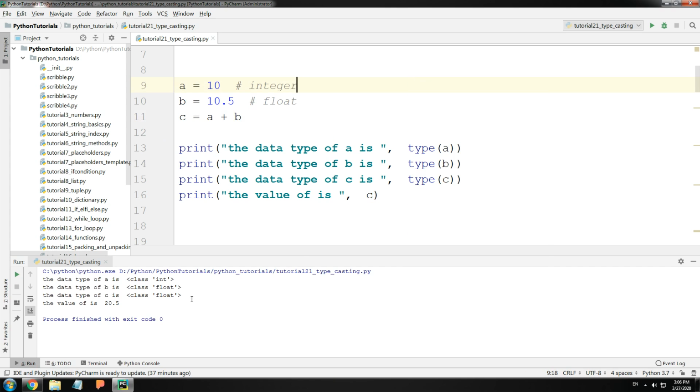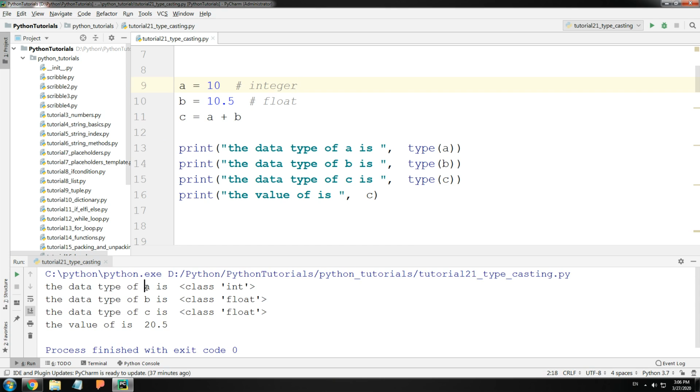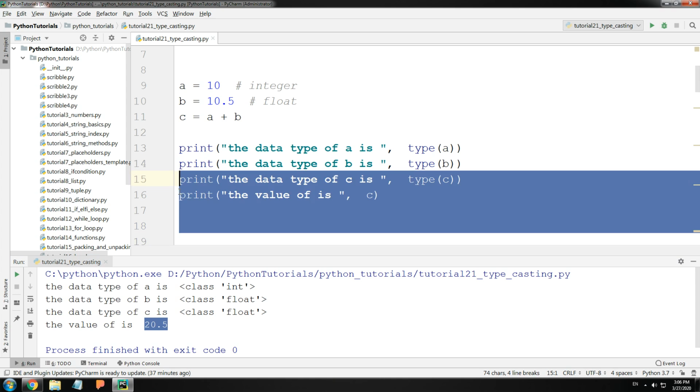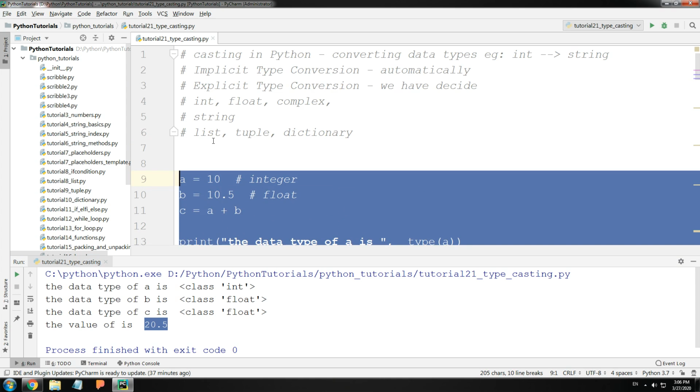So let me run this. So here we see that A was an integer, B was a float. However, during addition, implicitly it treated A as a float, added A and B, and the output C is a float as well. The output is 20.5. So this is an example of your implicit data conversion. Let's look at another example.